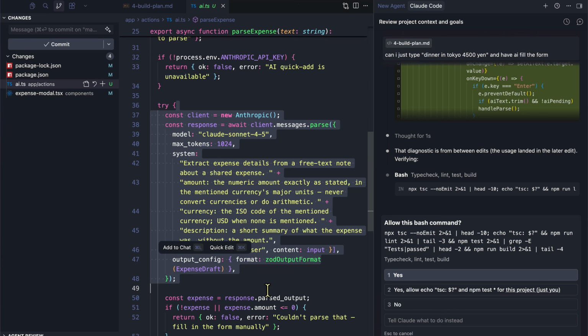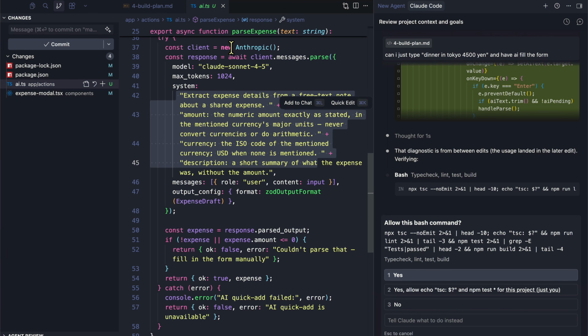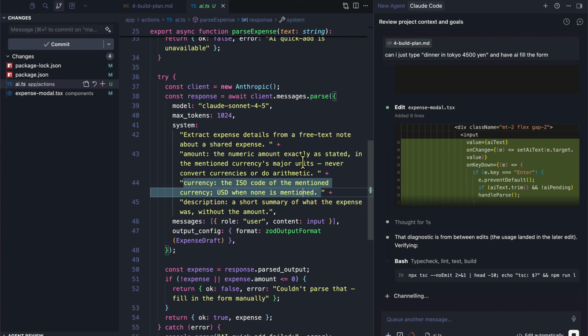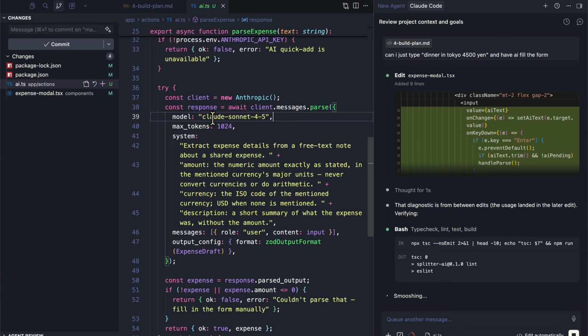And then initialize the SDK, parse it. And this is the prompt it has given. And it has used exactly this specific model, Claude Sonnet 4.5. Now to focus a little bit on the model, you may wonder, well, why not use Opus or any of the latest models? I mean, if you really think about it, we don't need a lot of intelligence in this specific AI feature. We don't need to be wasting money and tokens on expensive models. We can just use something as simple as Claude Sonnet 4.5.